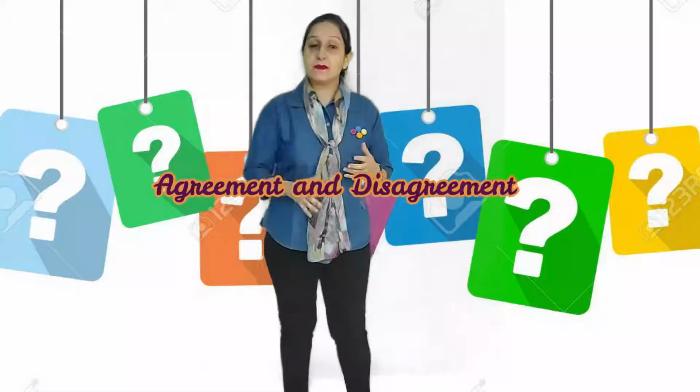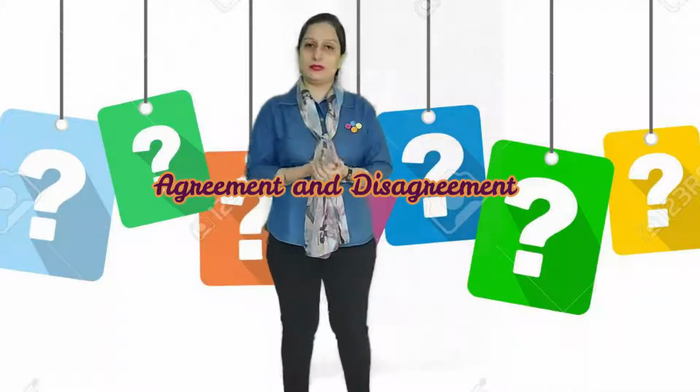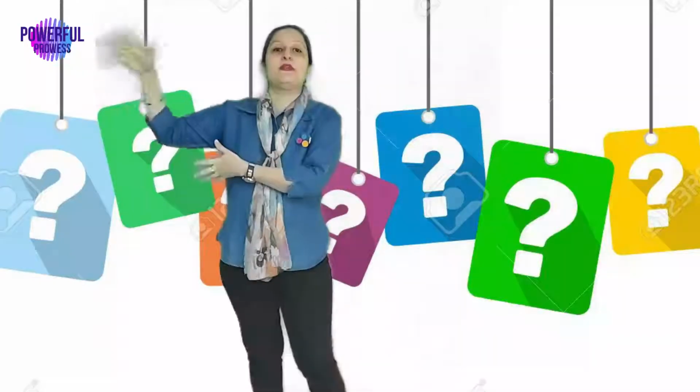Let's talk about agreements and disagreements too. At times, whenever we are into a conversation, we tend to agree or disagree with whatever the other person is saying. For example, a very common one, it is a good movie. So, you've just passed a statement, it is a good movie. So the other person can say, yes, it is. No, it isn't. I simply didn't like it. And the explanation can follow. So again, you need to play with the helping verb and tense of the sentence.